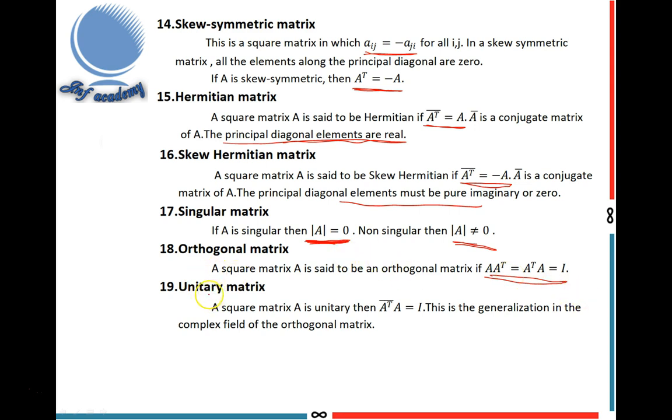Next, 19th one, unitary matrix. A square matrix A is unitary if A transpose conjugate into A equal to I. This is the generalization in the complex field of the orthogonal matrix. What is that condition? A transpose conjugate into A equal to I. Then it is called the unitary matrix.